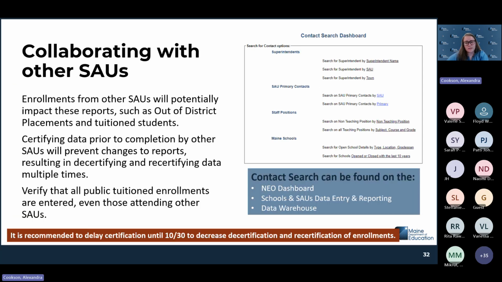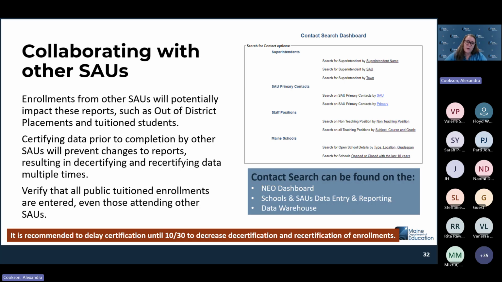This is going to require some collaboration with other SAUs. Again, your enrollments may be from SAUs outside of your catchment area. You may have students who are attending school in another district. In those instances, you would be waiting for that school to enroll that student before you certify your data, because certifying before other districts get theirs in impacts your reports. It can sometimes create a domino effect of data that gets switched around.